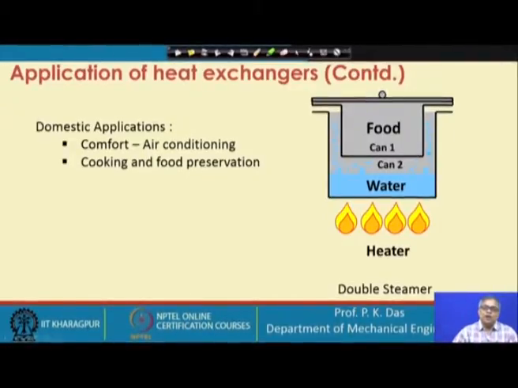In the external pot, the outer pot, there is water. The water will boil and maintain a certain temperature, let us say 100 degrees Celsius. Then the food can will be inside, surrounded by this boiling water. The food can will have a lot of liquid. So basically this is heat transfer between two liquids through this wall. So this is a special kind of indirect heat exchanger. We can understand how versatile this component, the heat exchanger, is.